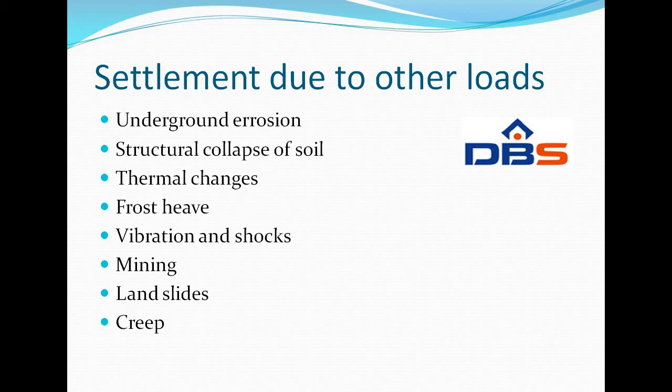Second one, structural collapse of soil. The structural collapse of some soils such as saline, non-cohesive soils, which are gypsum, silts and clays and loess, may occur due to the dissolution of the materials responsible for the intergranular bond of the grains. Next one, thermal changes. Thermal change is nothing but a temperature change. Temperature change can cause shrinkage in expansive soils due to which settlement occurs.